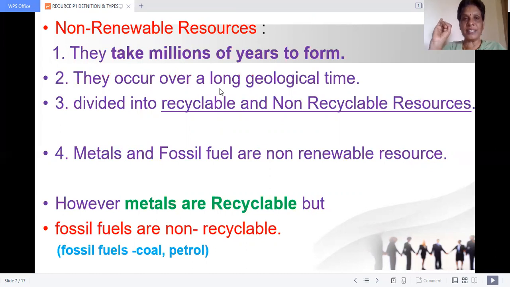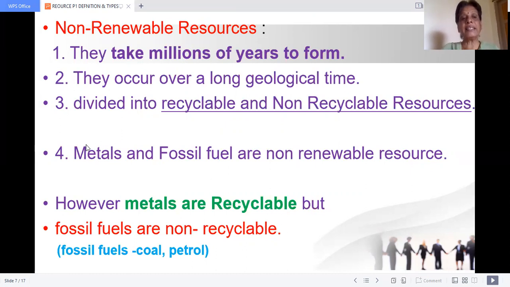We know the resources, we know the technology, but we do not have the resource. It will get over. They are called non-renewable resources. The metals and fossil fuels are non-renewable resources. But metals also take millions of years to form.